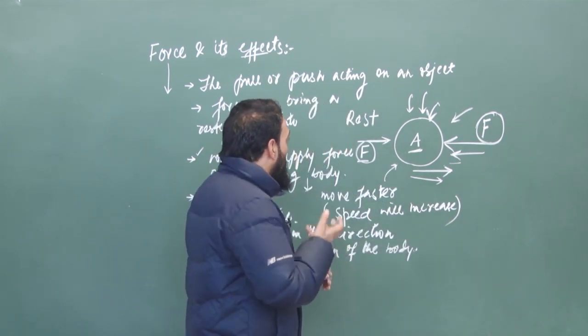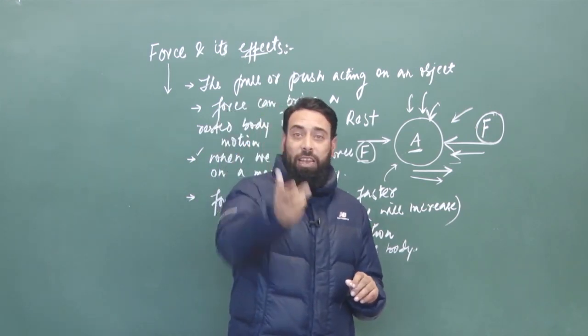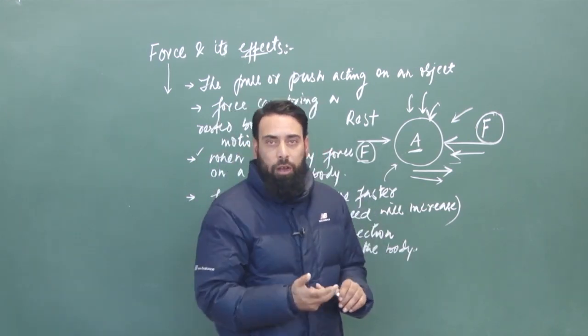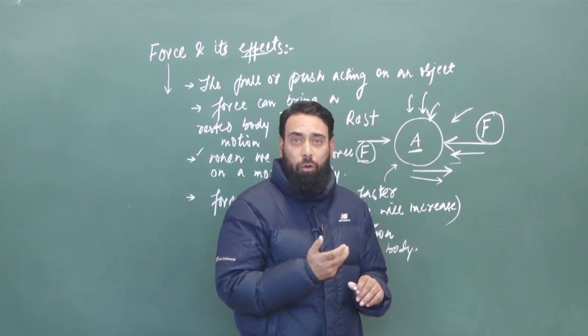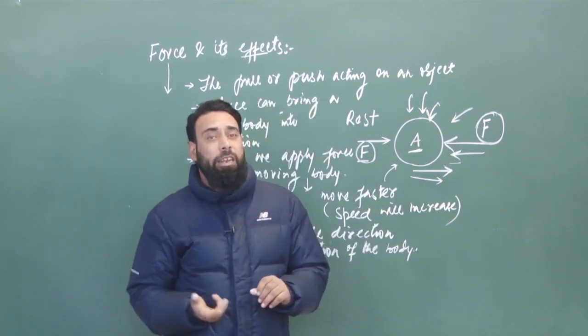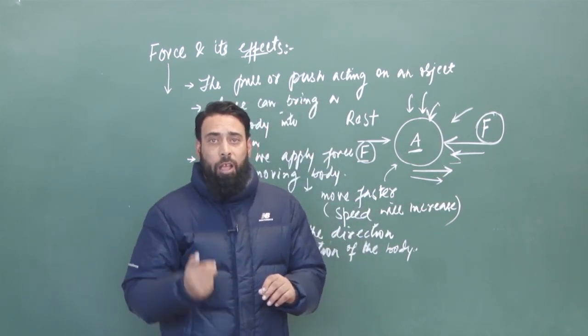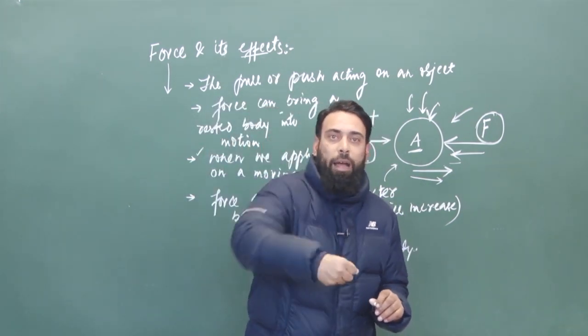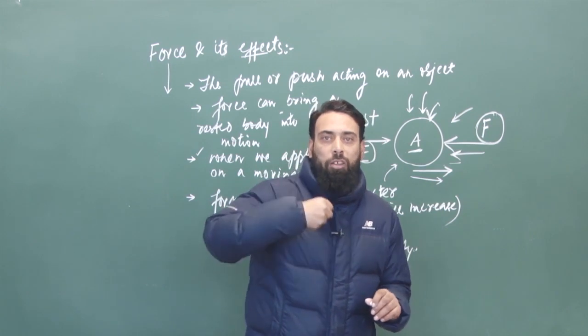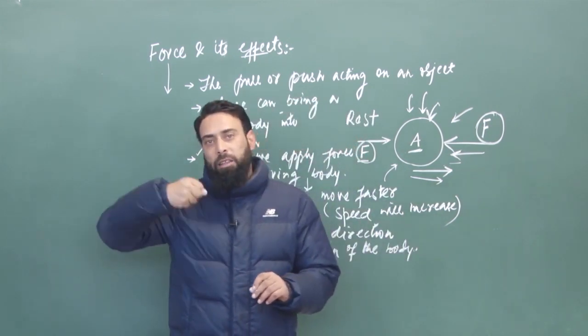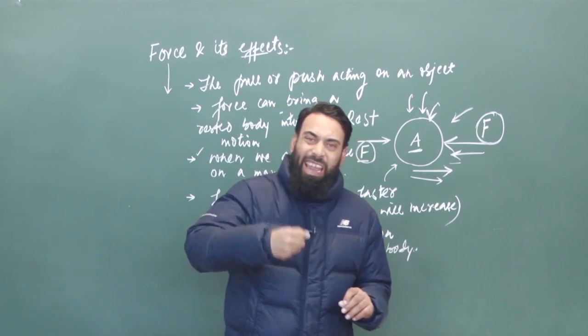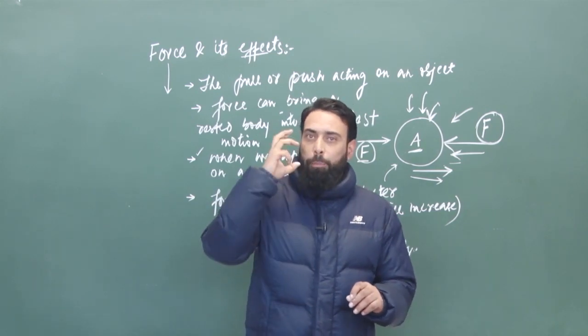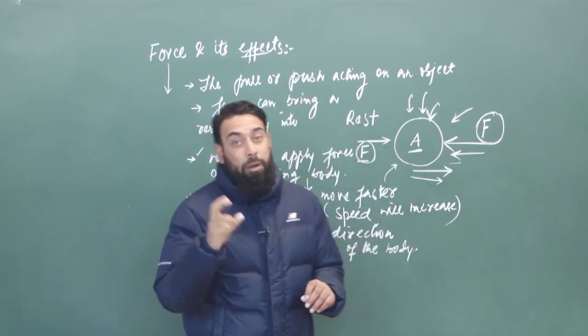So you see that when a bowler delivers a ball, if it is a straight one, an in-swing or out-swing, what will happen? The batsman can hit it in any direction by applying force. Batsmen use the force of the bat to pull or push the ball in any direction. So the direction of the ball is changed by applying force.